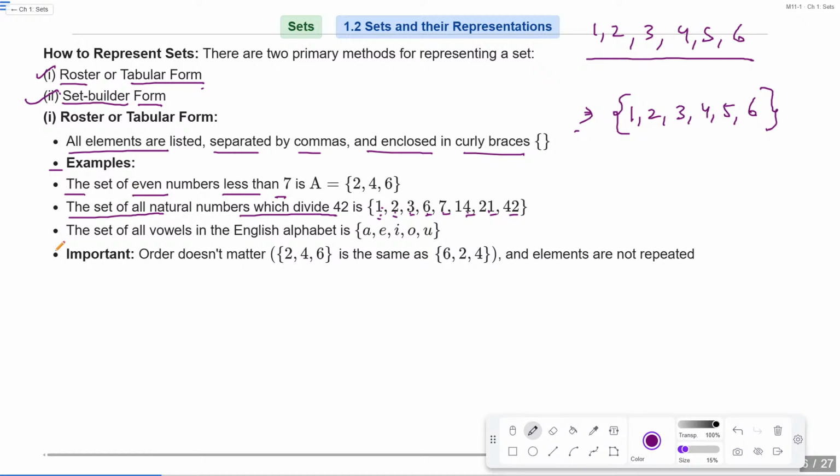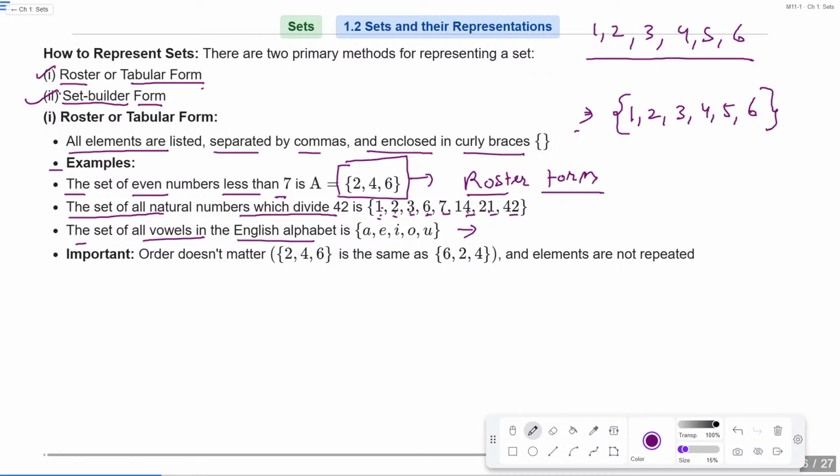Is that clear? The set of all vowels in the English alphabet, it's also a well defined collection. So इसे भी हमने tabular form में लिख दिया. So basically it's your roster form. It's your roster form. Is that clear? ये जो है आपका क्या है? Roster form. Okay.